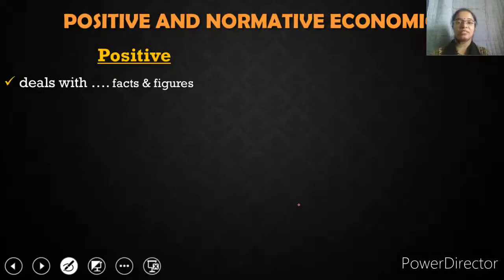Positive economics deals with the facts and figures of anything. For example, in 2011 the population of India is this. That is a fact and figure. Or we are talking that at the eve of independence, the foreign trade of India is worth this many rupees. Yes, that is the fact. So if we are dealing with facts and figures, that means we are talking about positive economics.